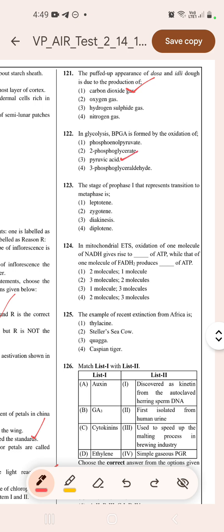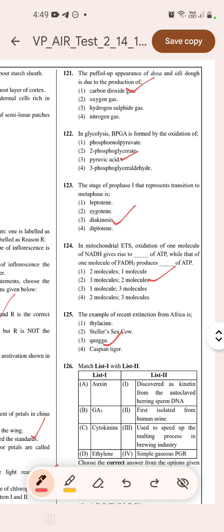The stage of prophase 1 that represents transition to metaphase is diakinesis. 124. In mitochondria, ETS oxidation of one molecule of NADH gives rise to 3 molecules of ATP, while that of one molecule of FADH2 produces 2 molecules. 125. The example of recent extinction from Africa is quagga.